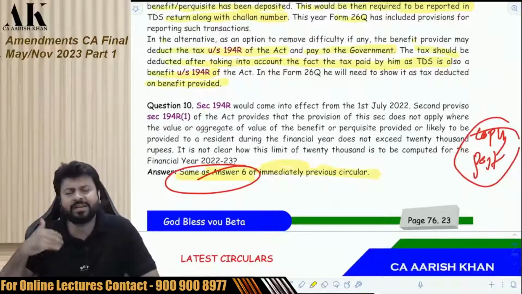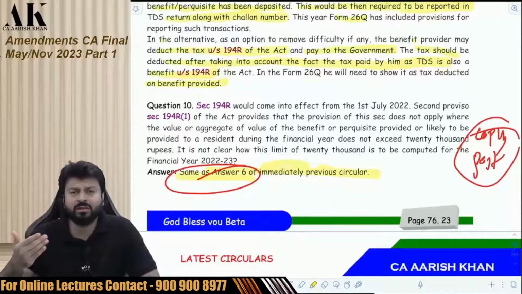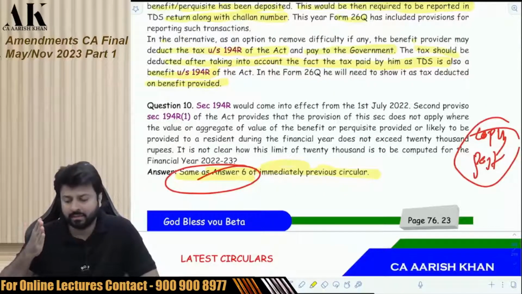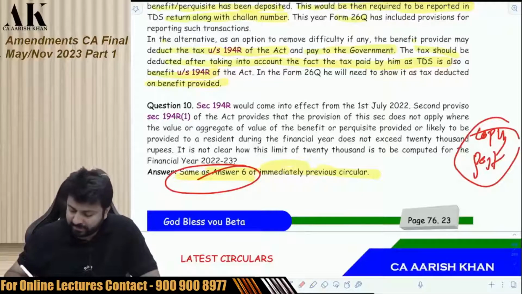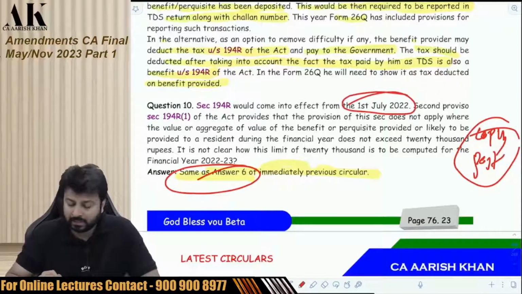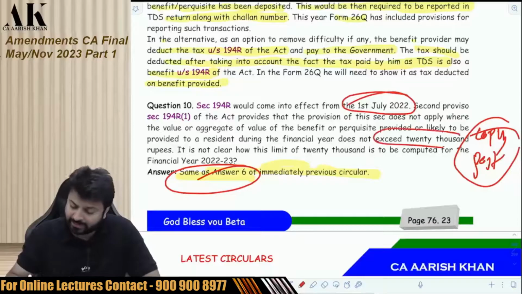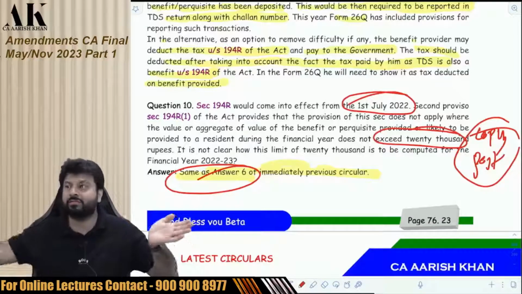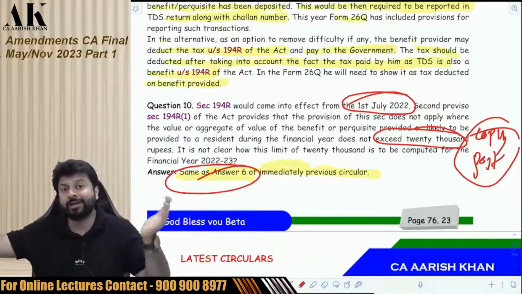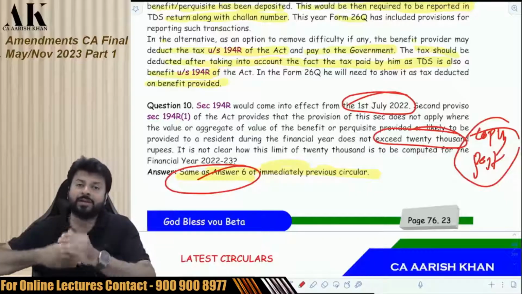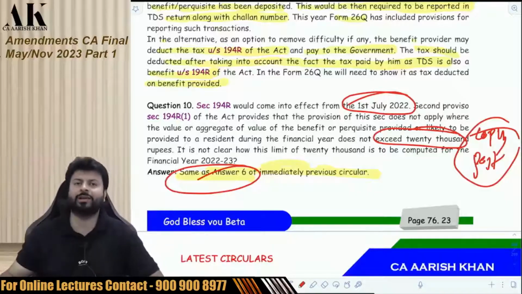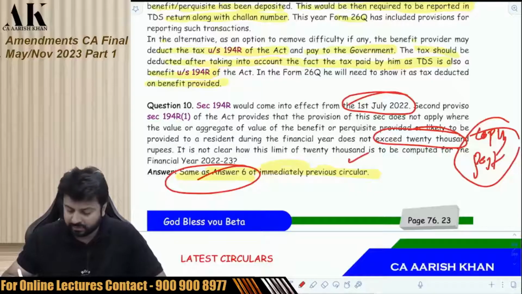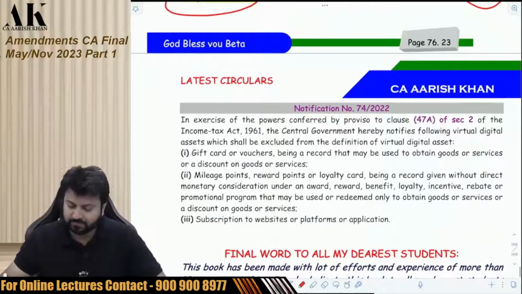The next question, which I have discussed with you all, is in the case of virtual digital asset. Because the section came in between, that is from 1st July 2022. How to count the threshold of 20,000 rupees? That I have told you. You have to consider from 1st April. The threshold will be counted from 1st April, but the TDS will be deducted only from 1st July payment. Okay. So this is what question number 10 is all about. Just go through it.